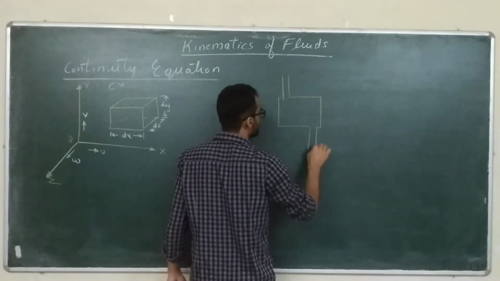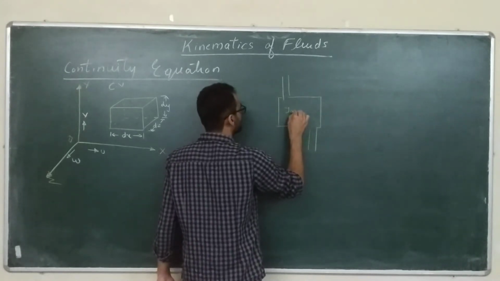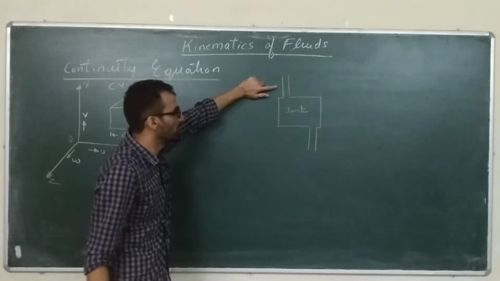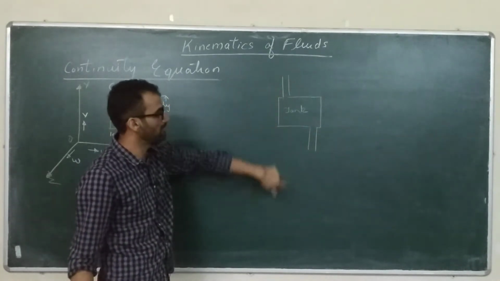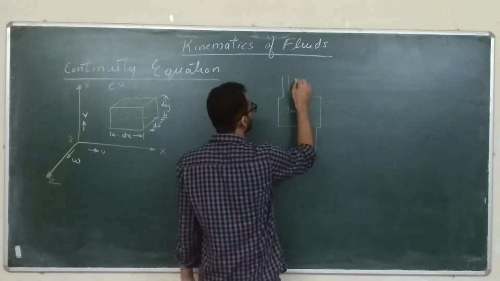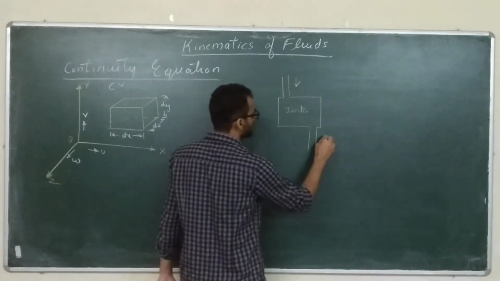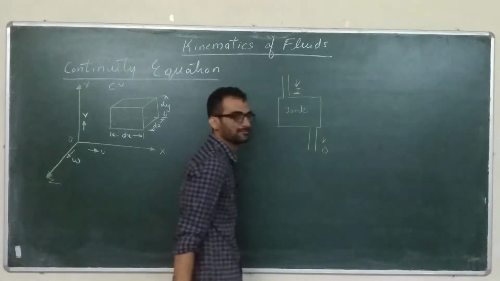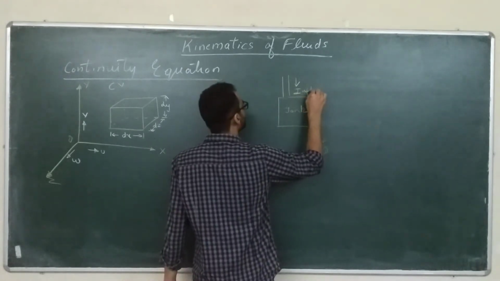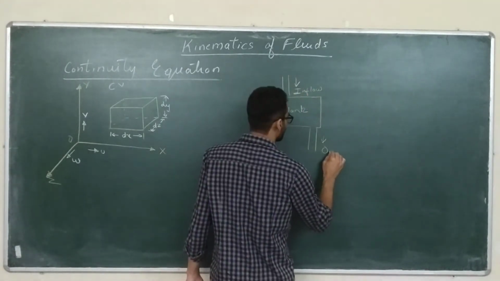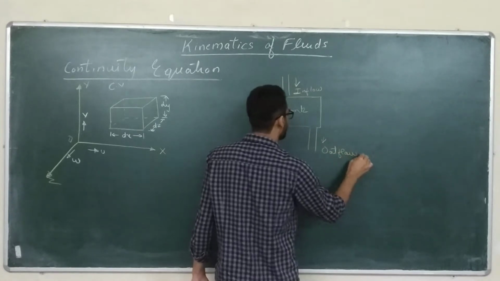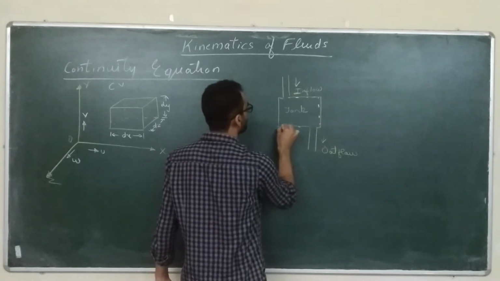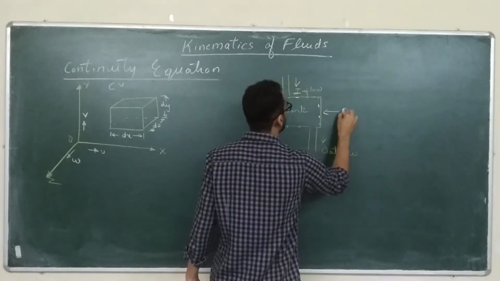Let us say there is a tank, and we have two pipes to this tank. From one pipe we are getting inflow, and from the other pipe we have an outflow. So from this pipe we are getting a flow, and from this pipe the flow is going out. Now the tank, let us say, is our control volume.